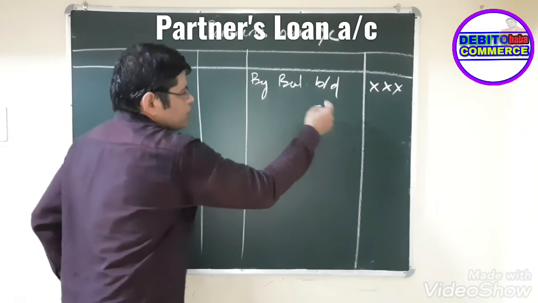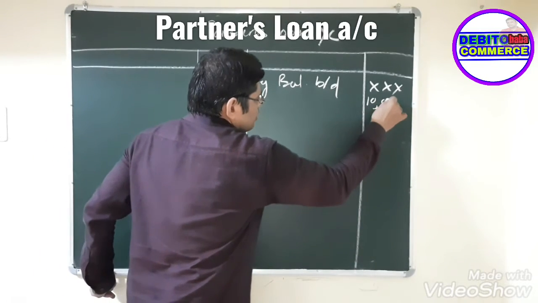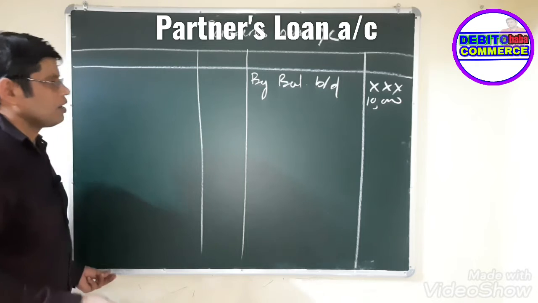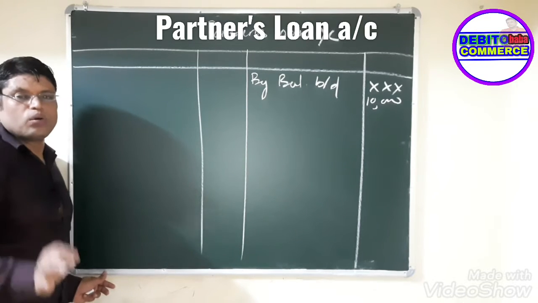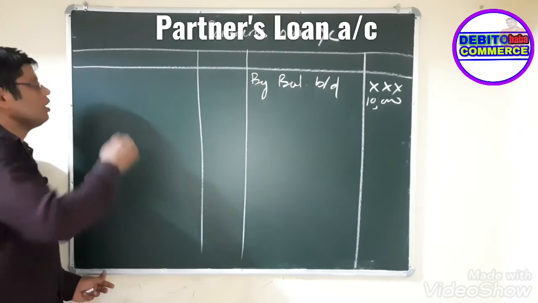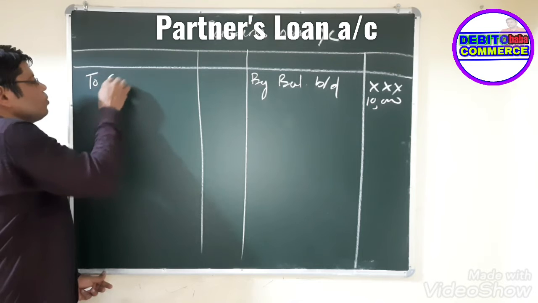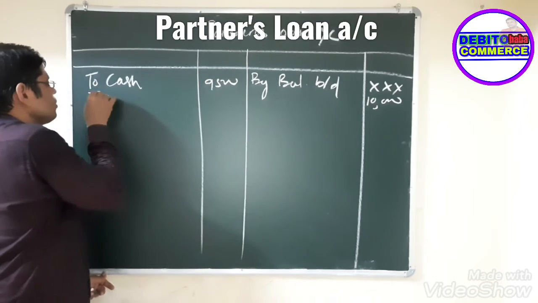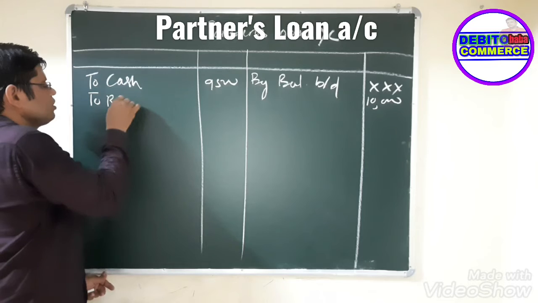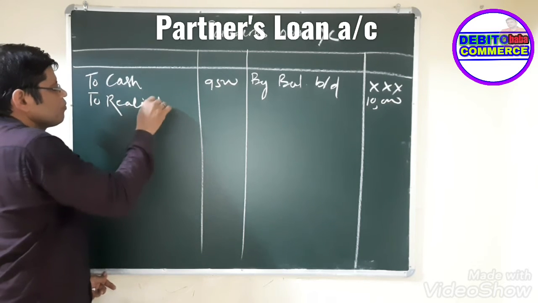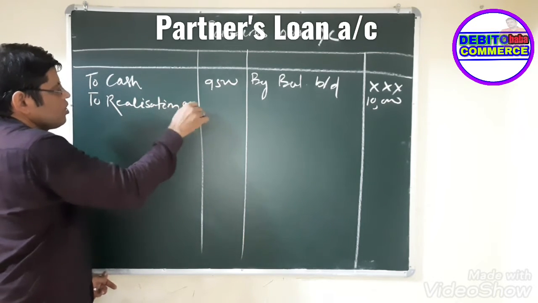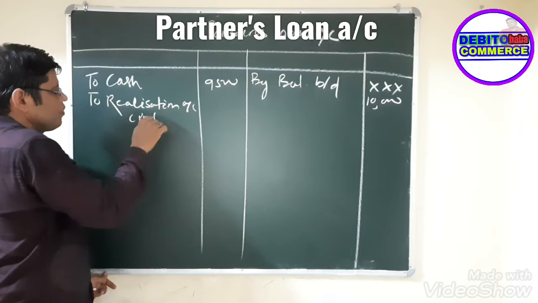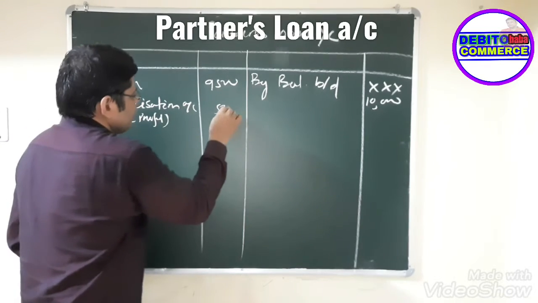Let us assume by balance brought down 10,000 was there, and that partner has agreed to receive 9,500 in full settlement. Then you have to note down here to cash 9,500, to realization account, bracket profit, 500 rupees.